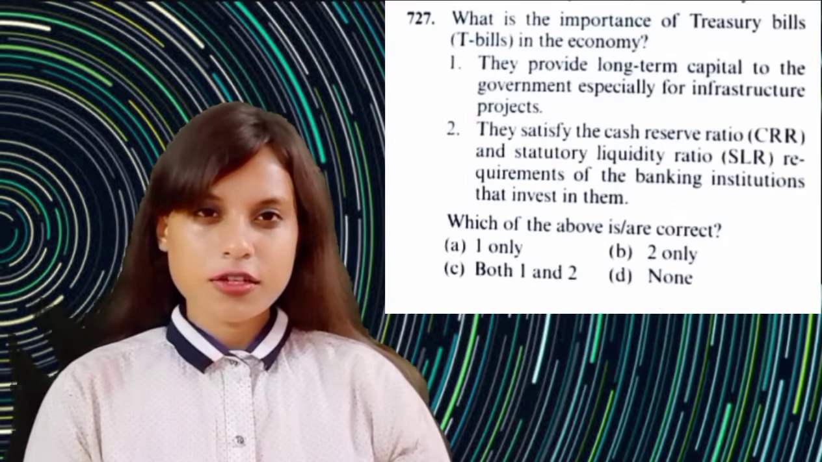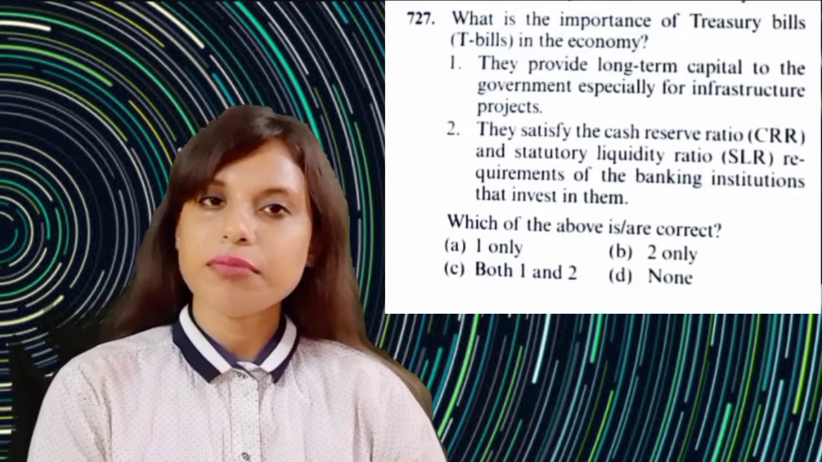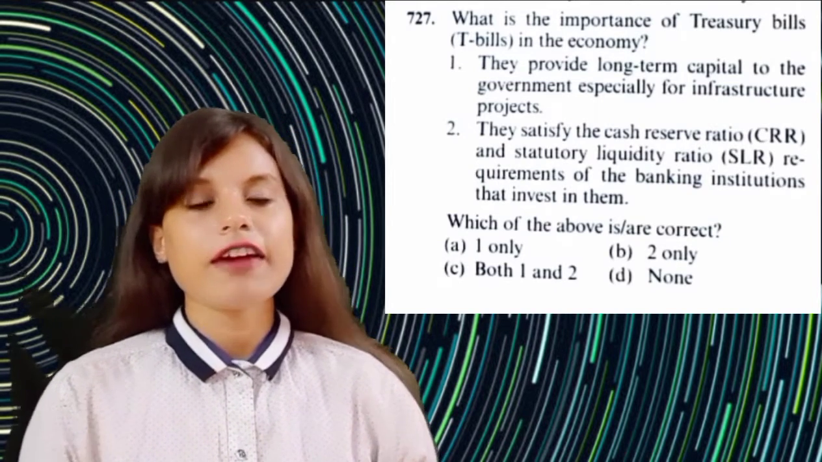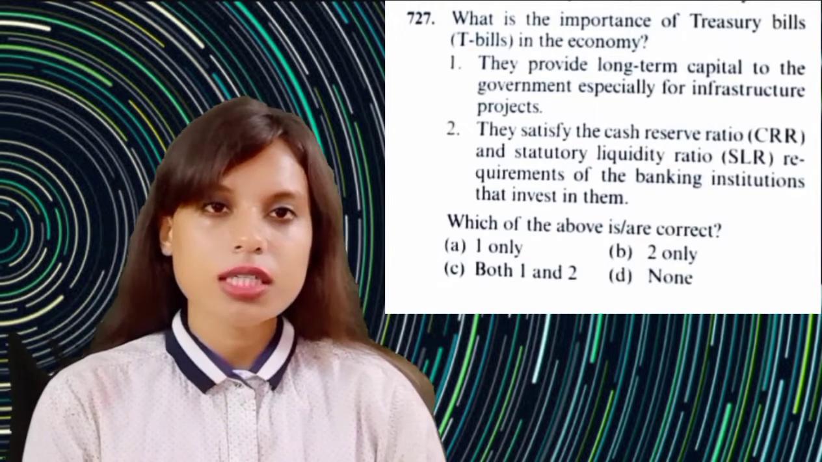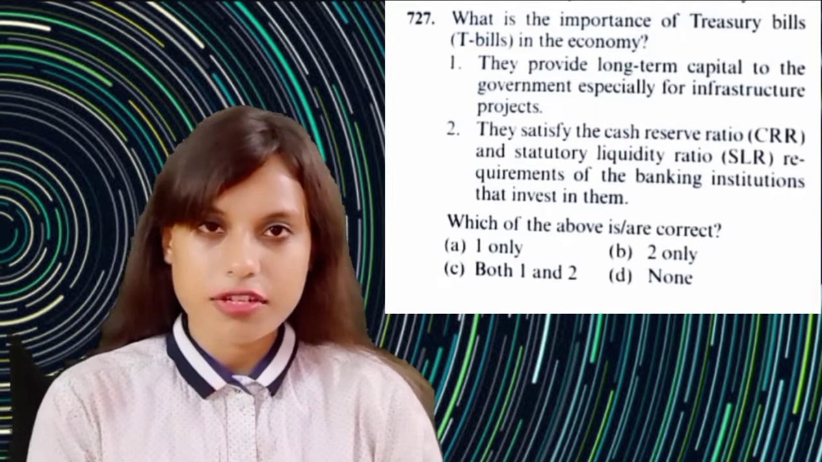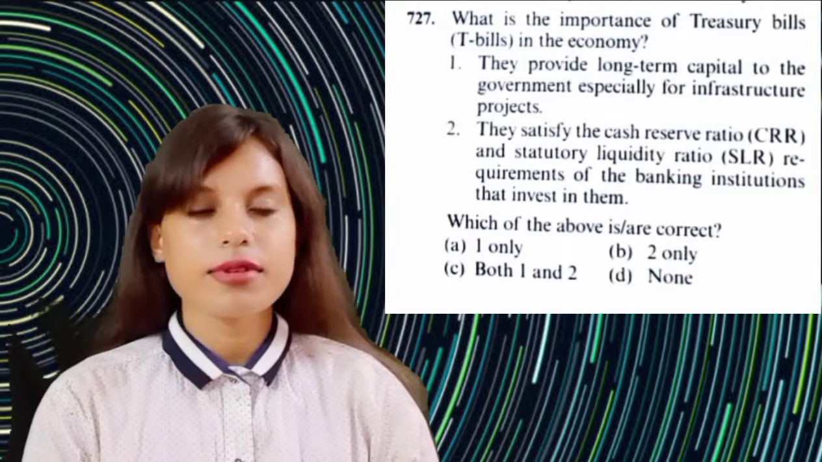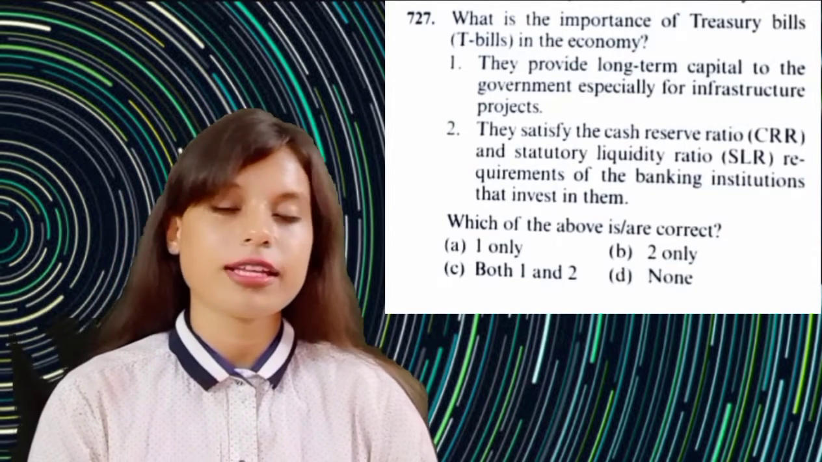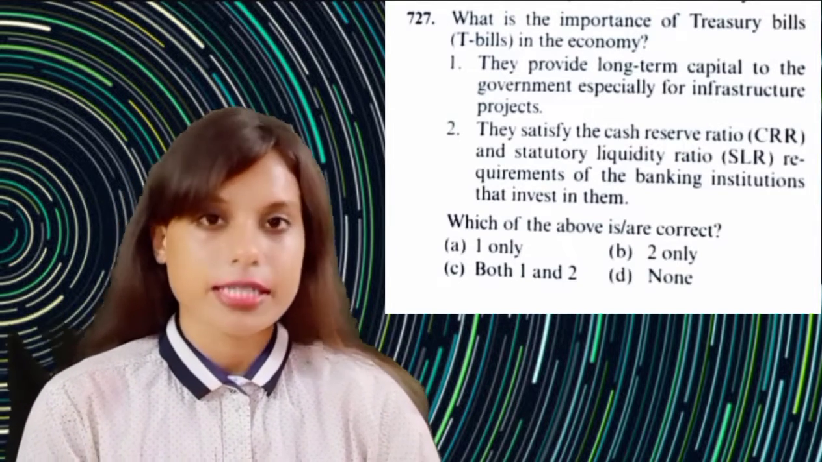The next question says: what is the importance of treasury bills, that is, in simple words, the T-bills in the economy? Now, here they have provided two statements. First, they provide long-term capital to the government, especially for infrastructure projects. Secondly, they satisfy the cash reserve ratio, that is the CRR, and also the statutory liquidity ratio, that is the SLR, requirements of the banking institutions that invest in them.